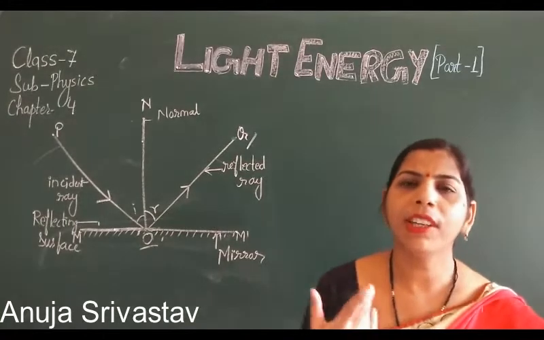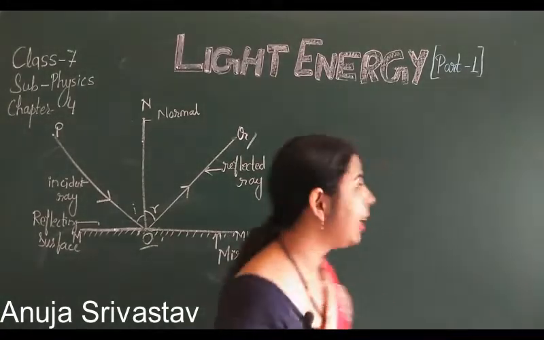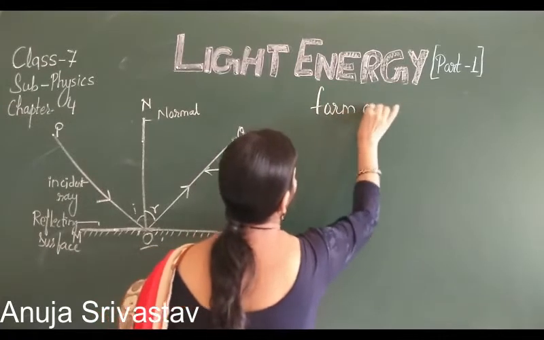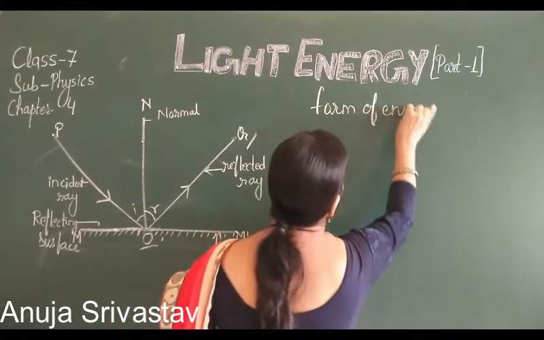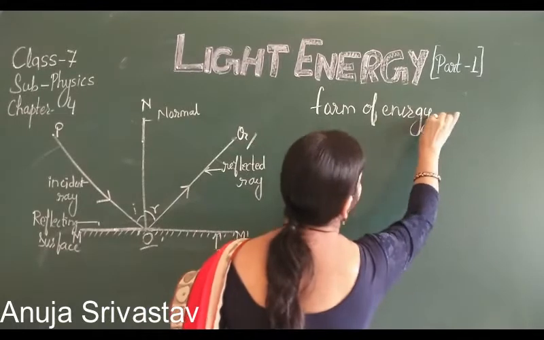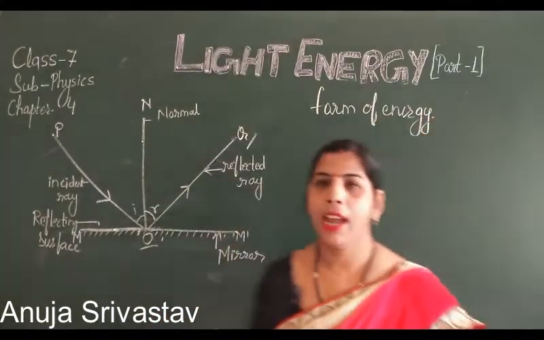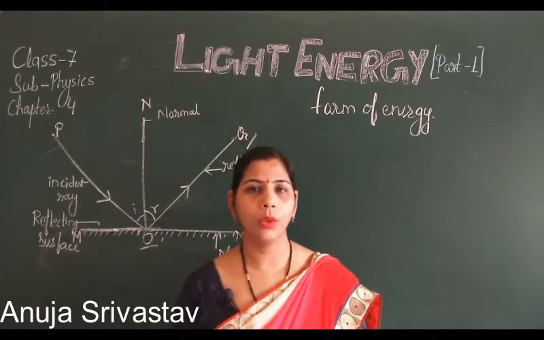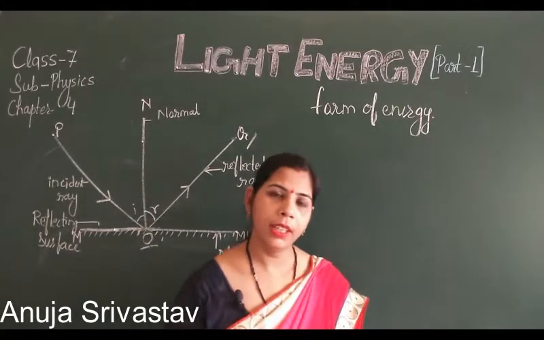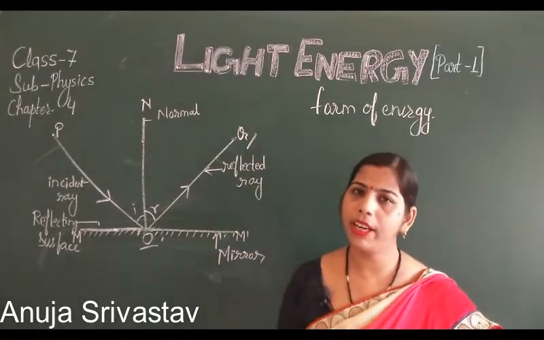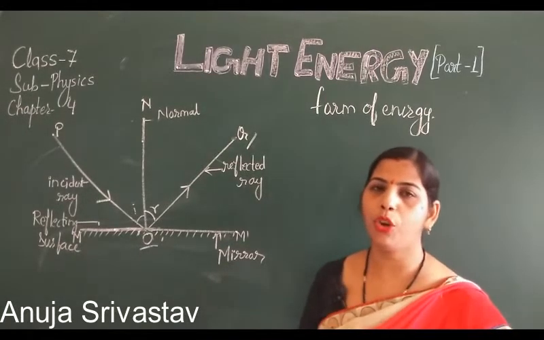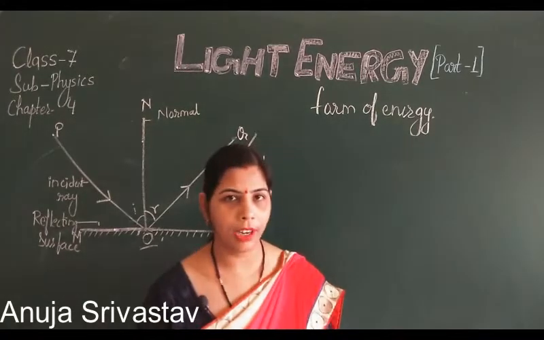So what is light? It is a form of energy. Light is a form of energy, and the sun is the main source of light. As you all know, the sun is the main source of light, and some other sources of light are also there, just like CFL, LED, bulb, torch, candle, etc.